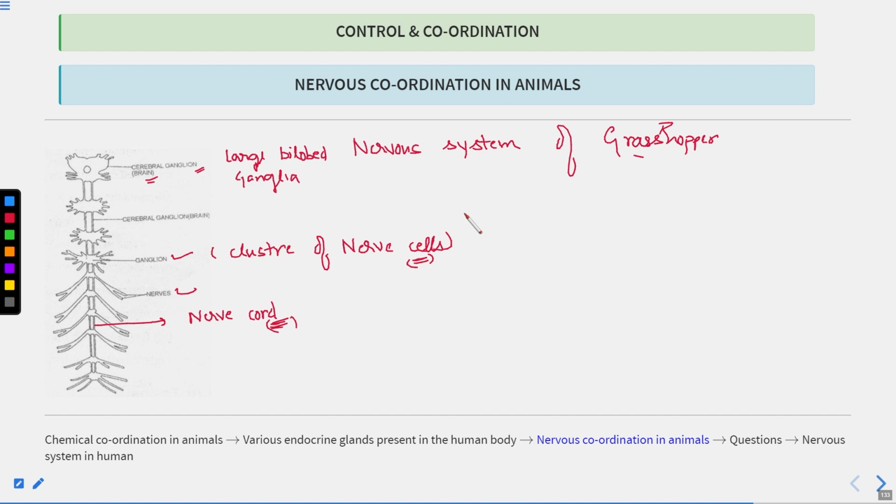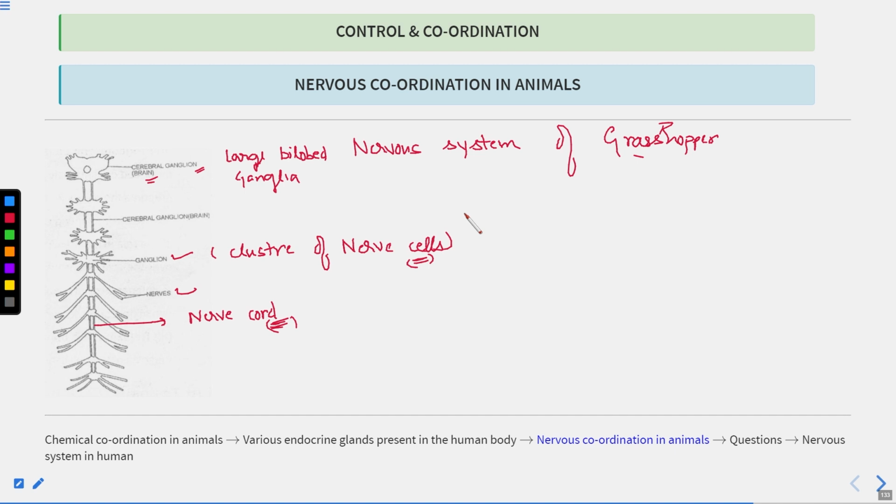We also studied the nervous system in the hydra. In the hydra, the nervous system consists of nerve cells joined together to form a nerve net. Clear? Then we also talked about the nervous system in the grasshopper.